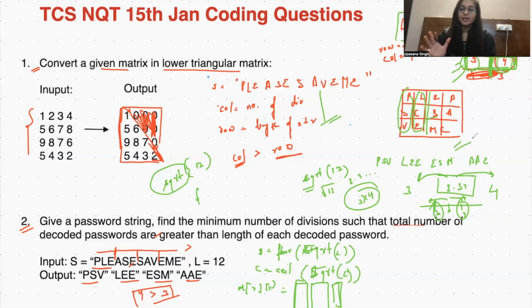So this was the logic behind this, and these were the two questions that we were able to solve now. I hope you understood the question. If you have any queries, let us know in the comment section below. I'm leaving the actual coding part to you, because it is very important for you to code yourself first. And if after coding yourself you're not able to figure out some things, you can always reach out to me on my LinkedIn or my Insta.